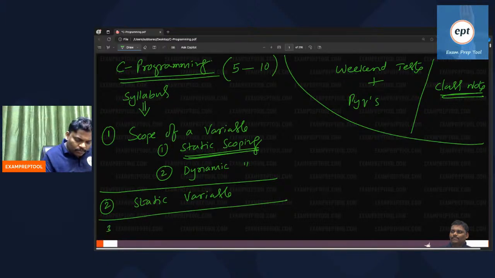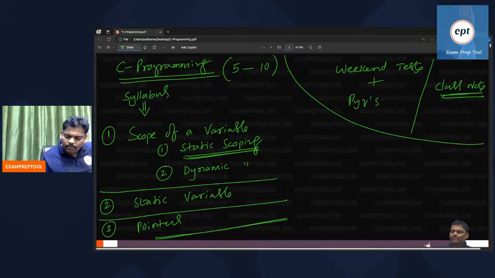Third one, pointers. This is the major one. In one of the examinations I have seen, 5 questions came, every one of 2 marks, totally 10 marks, directly copied from my notes.